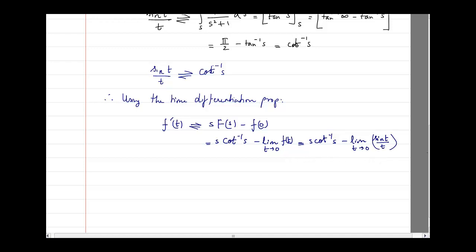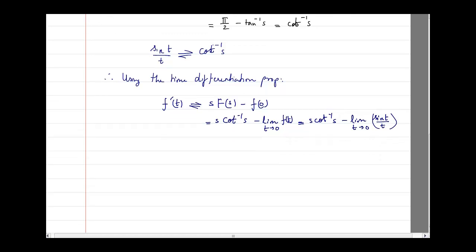Now see, here there is a small twist in the problem. It's only because of this problem we are having the twist. What is the twist? We have to find this in every problem. Whichever problem we solve using time differentiation, we will have to find f of 0, for which you will always apply this.